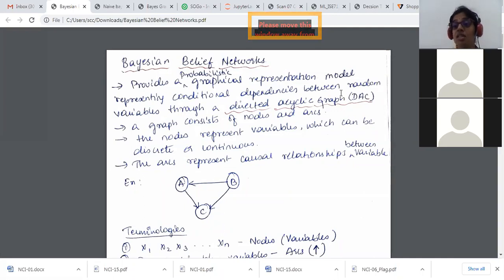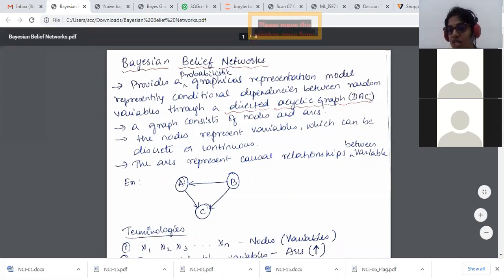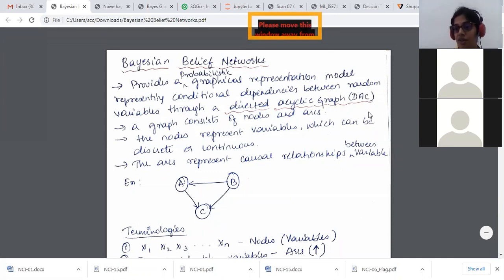So we are going to check its conditional dependencies between random variables through a directed acyclic graph. A very, very important one, it's going to be DAG. It's a directed acyclic graph. They will give you this directed acyclic graph and we have to extract its conditional dependencies. We have to identify its inference, what one variable is going to apply onto the other variable.